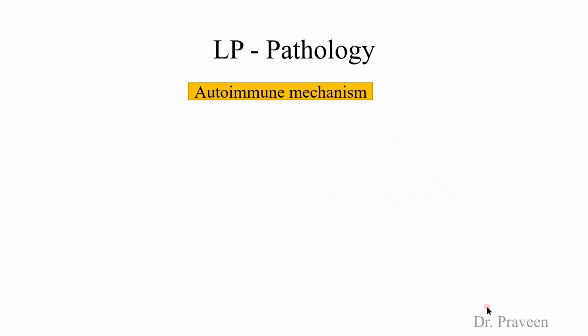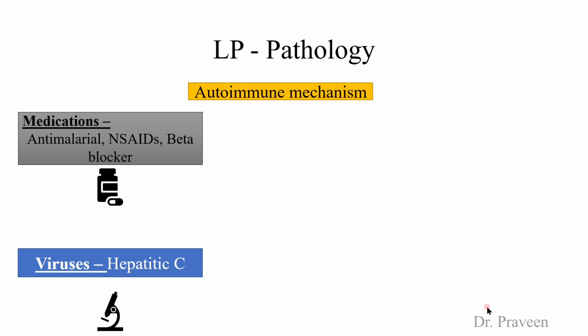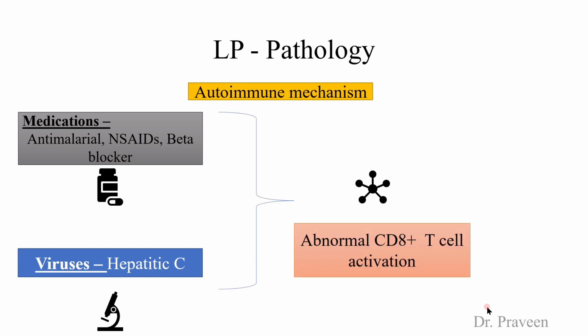Coming to the pathology, as I told, it is an autoimmune disorder. Some medications like antimalarial drugs, NSAIDs, beta blockers, etc., and some viruses like hepatitis C will activate what I can say is an abnormal activation of CD8 plus T cells. This abnormal activation will destroy our own cells. If it is affecting the skin, we get cutaneous Lichen planus. If it is involving the buccal mucosal layer, we may get mucosal Lichen planus.